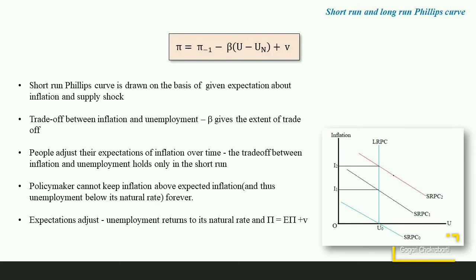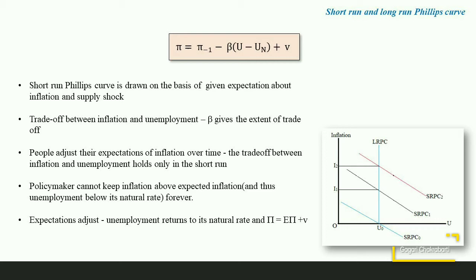Now we consider the equation for the Phillips curve in order to draw the short run and the long run Phillips curve. In the short run, Phillips curve is drawn on the basis of given expectation about inflation and the supply shock. So we take pi minus 1 to be given and v to be given also. Therefore, in the short run, there is some trade-off between inflation and unemployment, and beta gives us the extent of the trade-off. In the long run, the people will adjust their expectations of inflation so that the trade-off will be holding only in the short run.